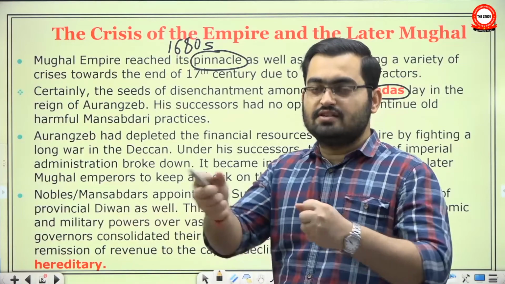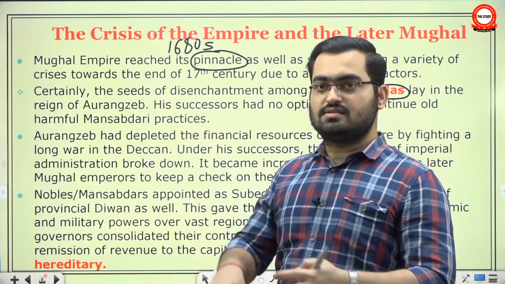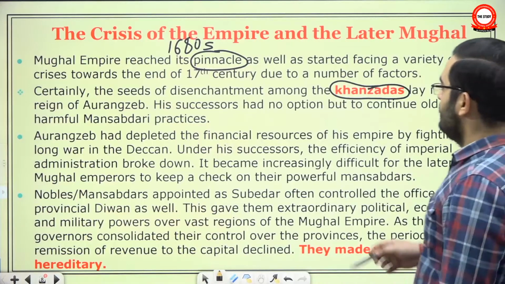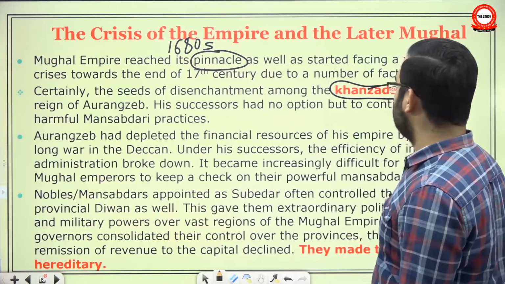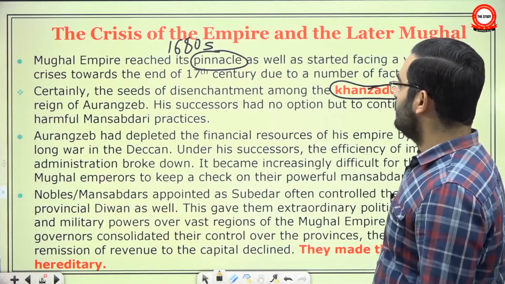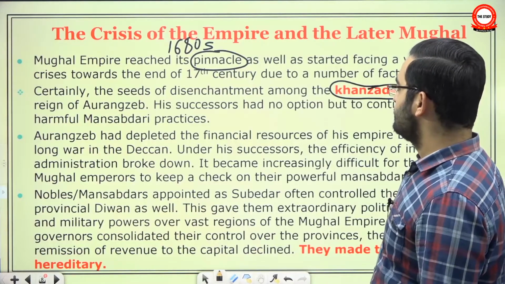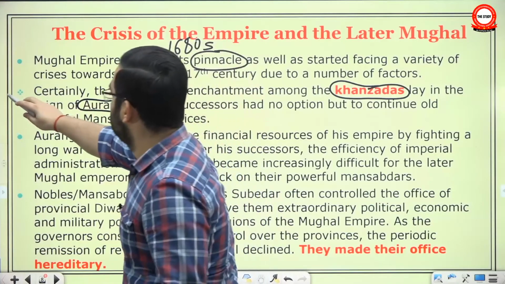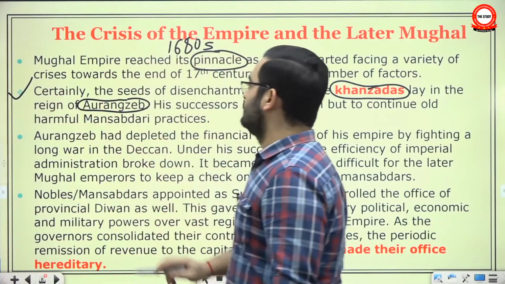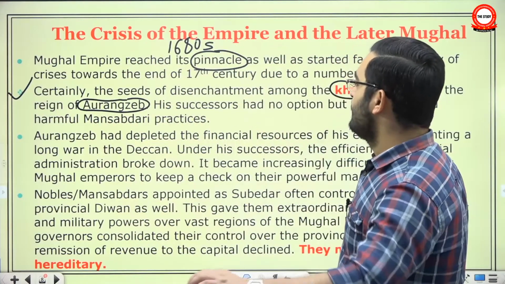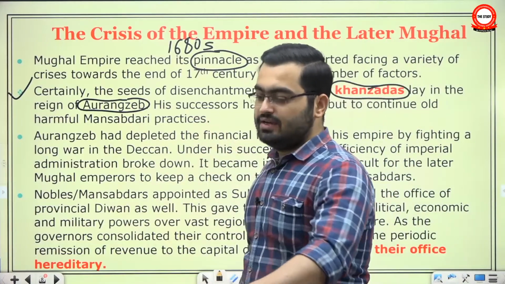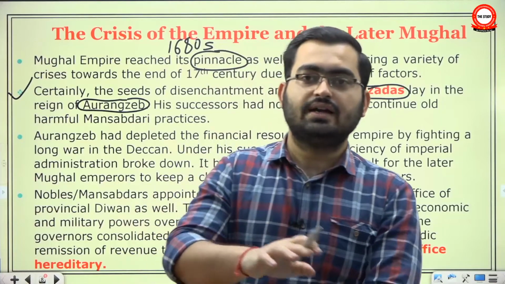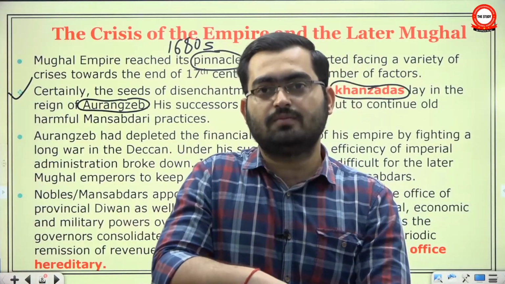And then factionalism along ethnic lines started in the Mughal aristocracy. His successors had no option but to continue old harmful Mansabdari practices. Let me clarify, this line was not there in the book. I have added it here. Though Aurangzeb had stopped enrolling the Mansabdars, once he died, there was inevitably a civil war.